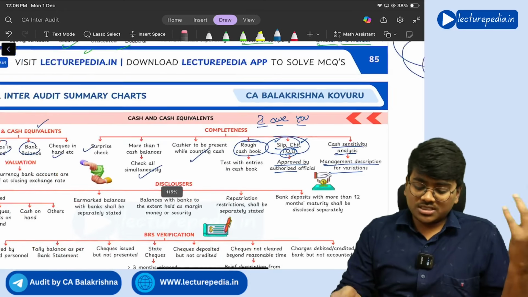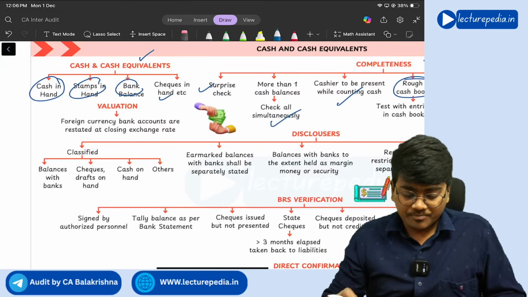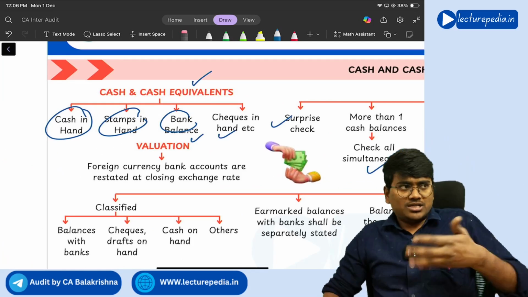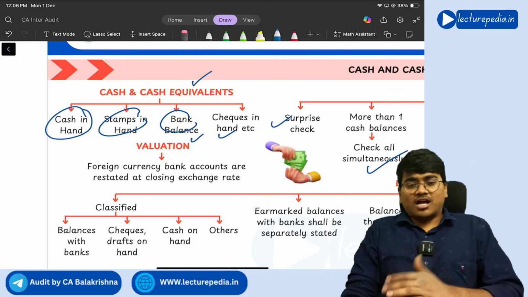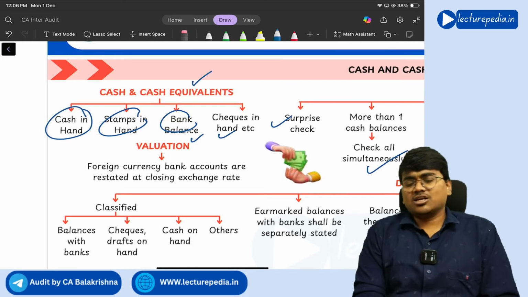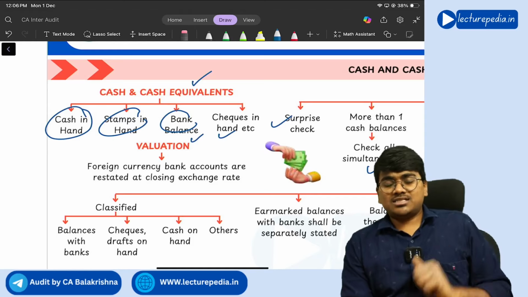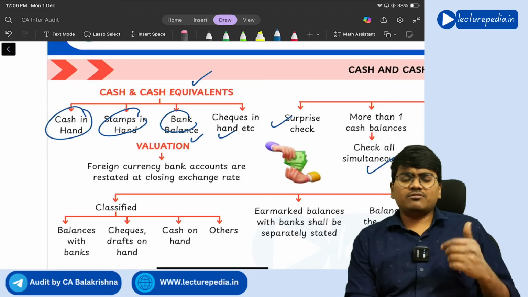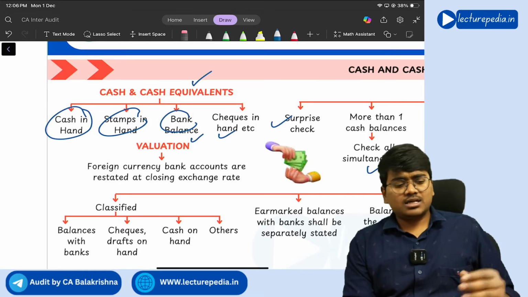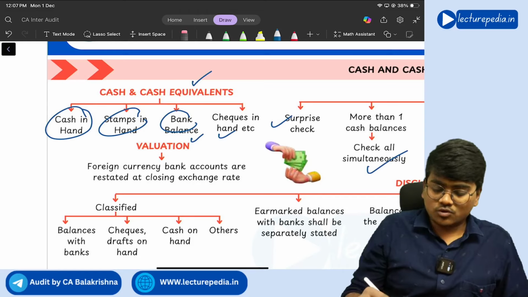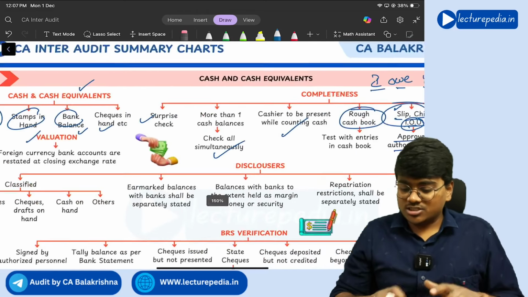So these procedures you will perform for completeness of cash. And valuation, what valuation you will do for the cash? Everything will be valued in terms of cash. So no valuation will be there for the cash, but if at all there is any foreign currency available with the company, you need to convert that foreign currency into Indian currency at the rate that is there on the closing date. Getting it? Yes. So valuation with respect to foreign currency you will do.